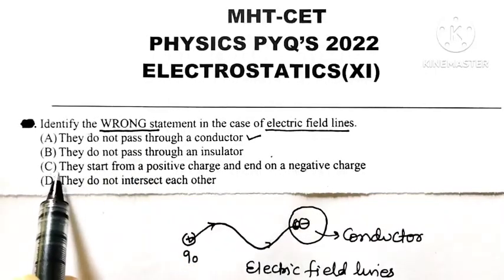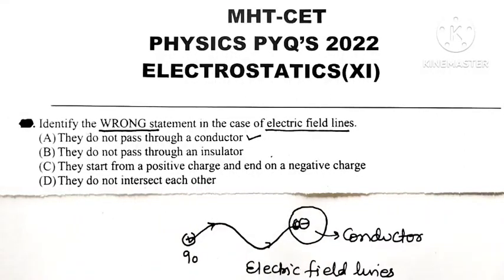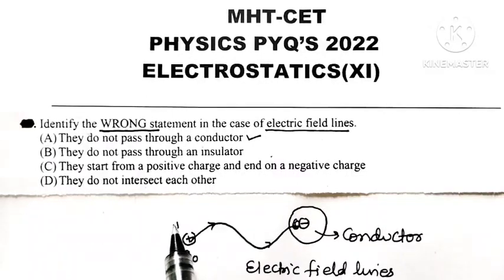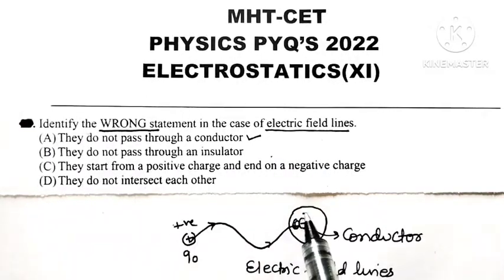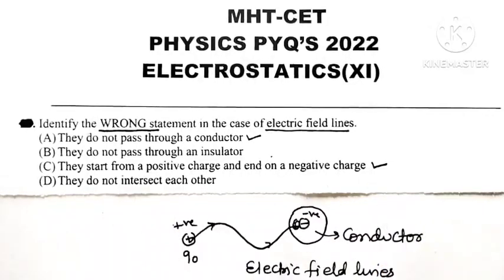Now see this statement: they start from positive charge and end on negative charge, electric field lines. See here, it starts from a positive charge and it will come to an end on what? A negative charge, meaning that statement C is also true. Last one, they do not intersect each other.